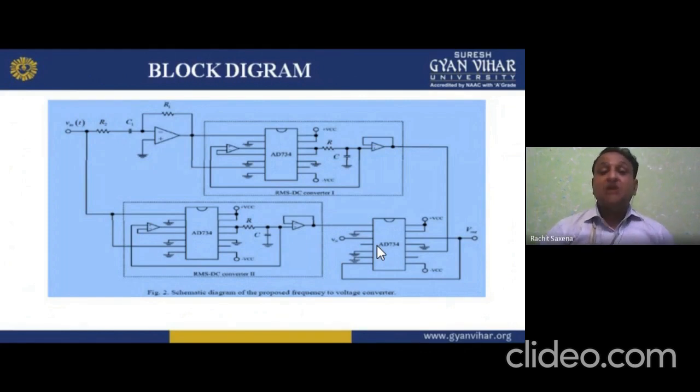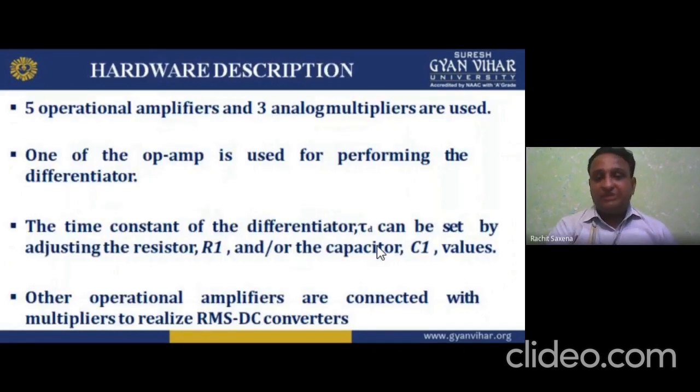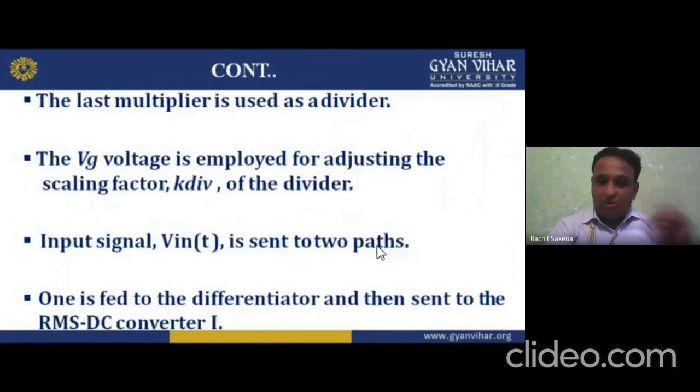In this we are making the schematic diagram of the proposed frequency to voltage converter. So 5 operational amplifiers, 3 analog multipliers. One op-amp is used for performing the differentiator. The time constant of the differentiator can be set by adjusting the resistor R1 and or the capacitor C1 values. Other operational amplifiers connected with multipliers realize RMS DC converter 1 or 2. The last multiplier is used as a divider. The VG voltage is employed for adjusting the scaling factor KDIV of the divider.